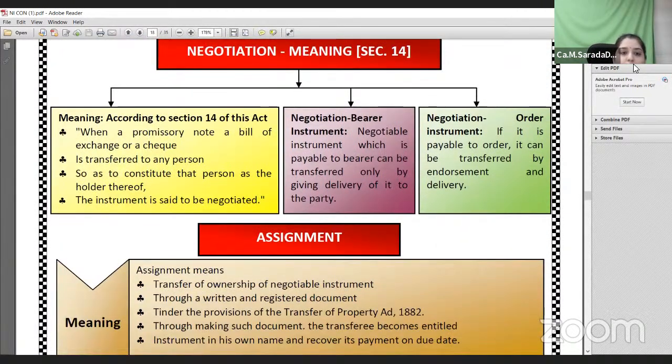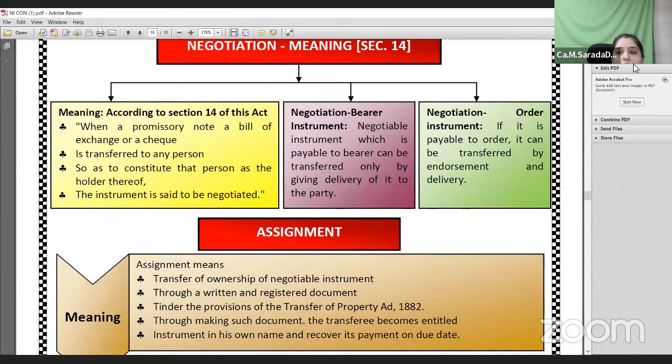Now let's see what negotiation is. Negotiation is nothing but transferability, which I have already told you. Once the promissory note or bill of exchange is prepared, it is given to the holder, and if the holder wants, he can transfer it any number of times until he receives the payment.